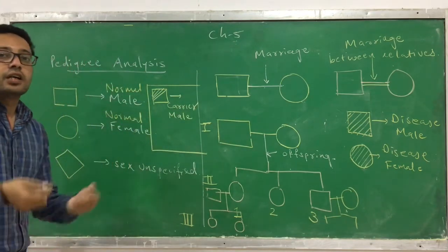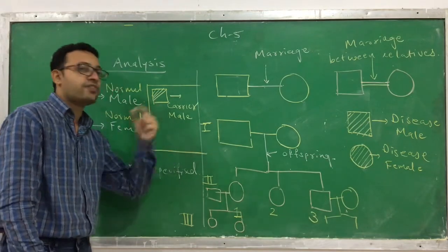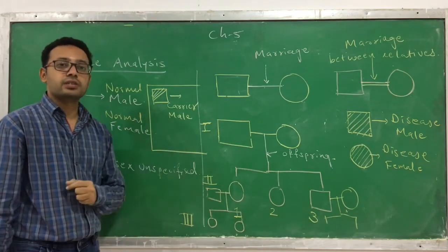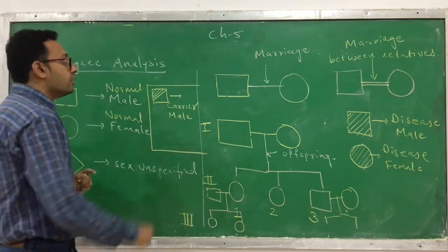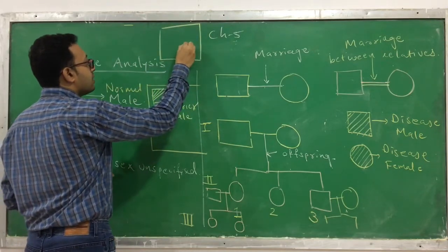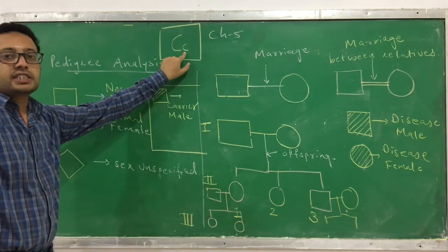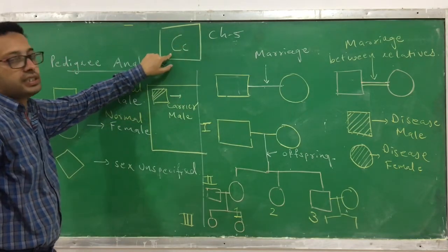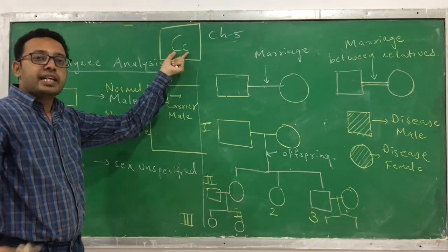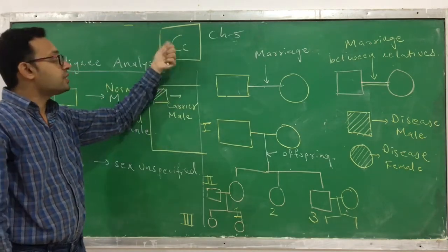Carrier male means a male which has a gene for a disease, but it doesn't get expressed because it is a recessive gene. Clear? You know the rule: only the dominant will express, the recessive will not express. Assume a small c and a capital C. The person has such a gene. The small c is a recessive gene. The capital C is a dominant gene. Obviously, you know that the dominant will express. So here the capital C is expressed. Recessive will not express in the presence of dominant.